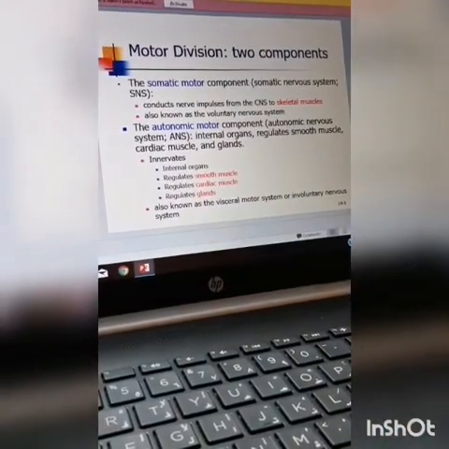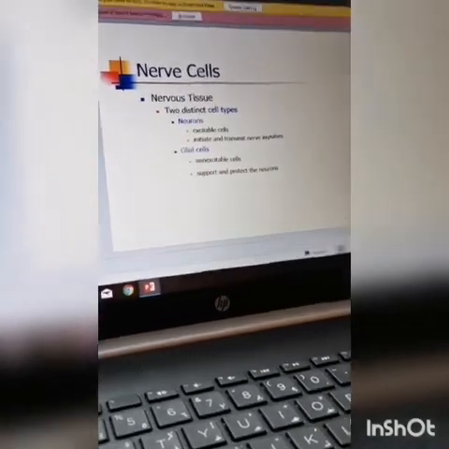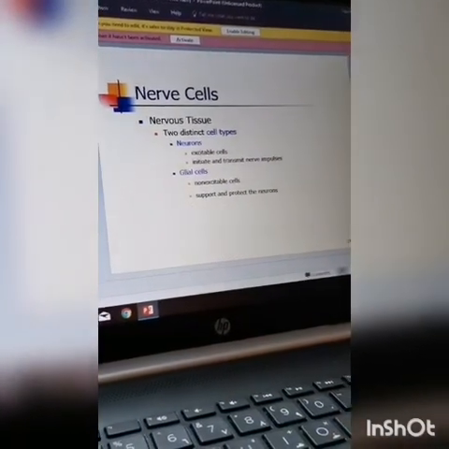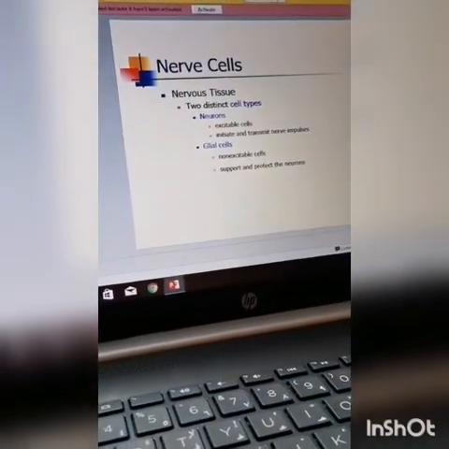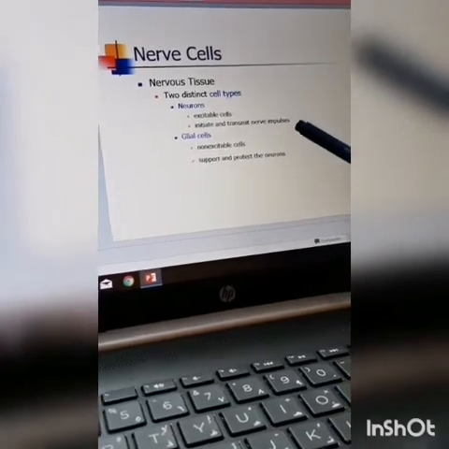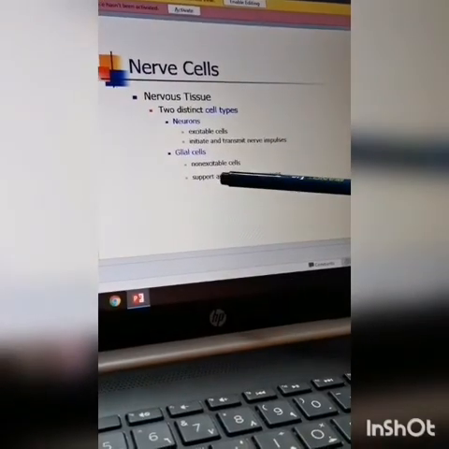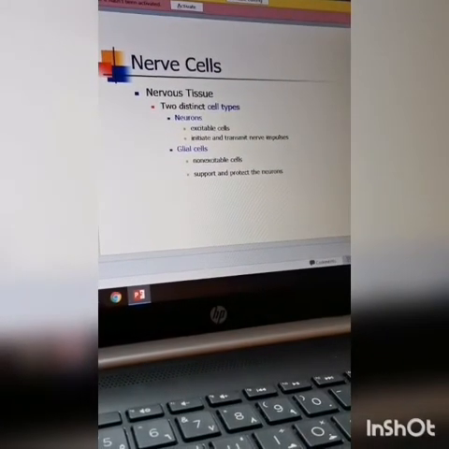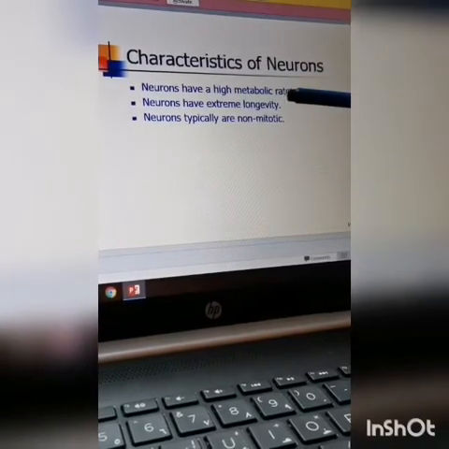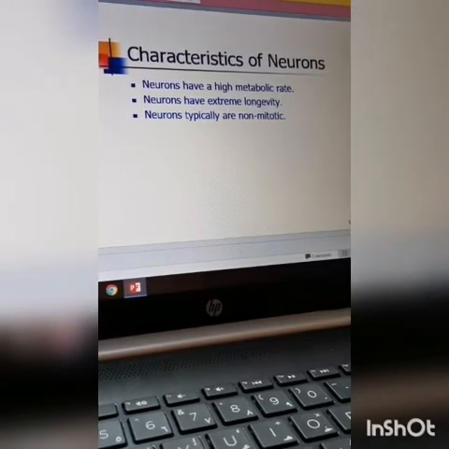Now we are going to discuss the nerve cells. What the nerve cells are, what their divisions are, and their characteristics. Nerve cells are basically composed of nervous tissue and have two distinct types. First, excitable cells, which are neurons. They initiate the nerve impulse. And the second type is glial cells that are non-excitable and play their role in support and protection of neurons. The characteristics of neurons are high metabolic rate, extreme longevity, and neurons are typically non-mitotic.